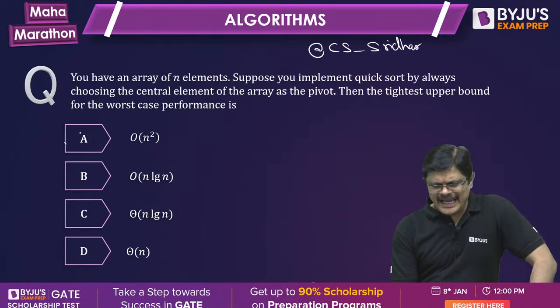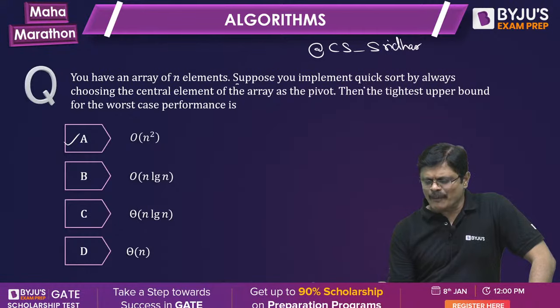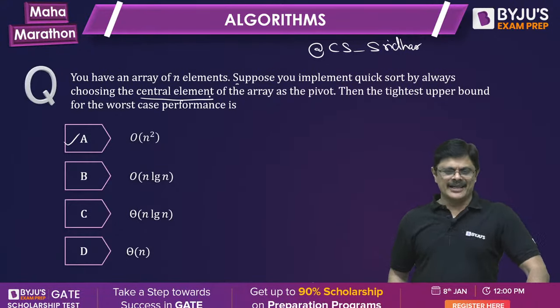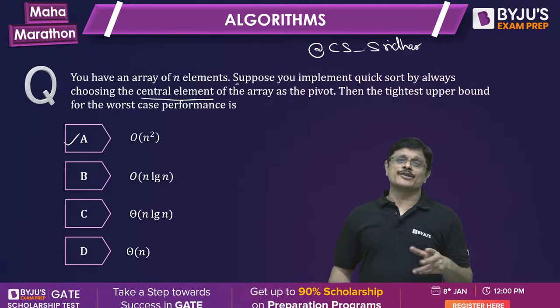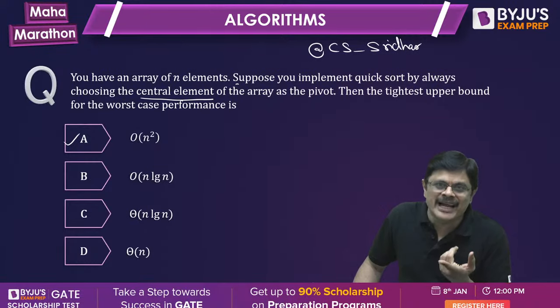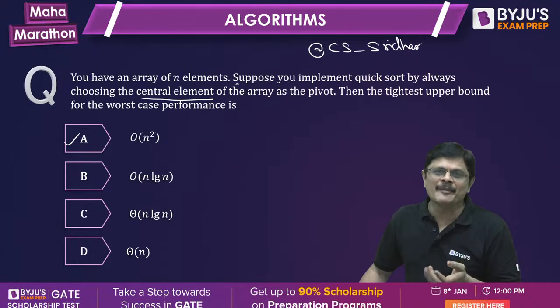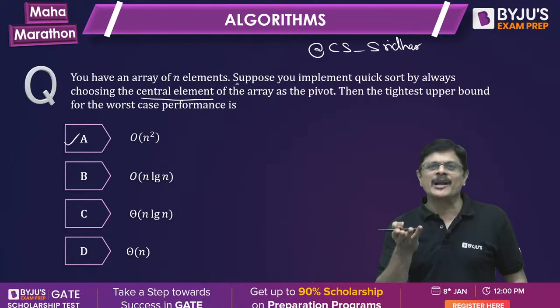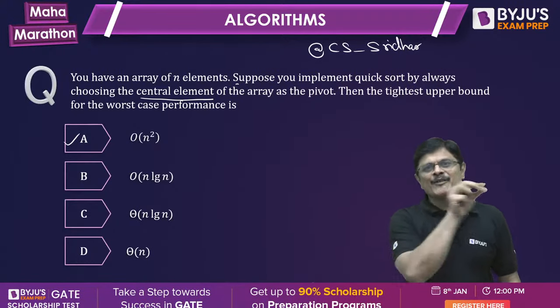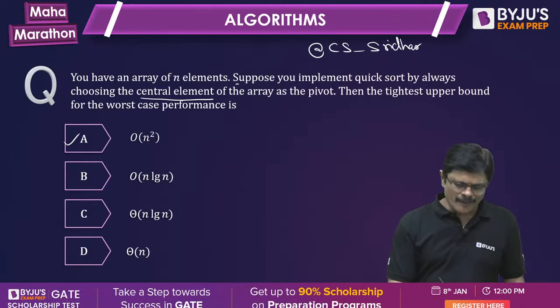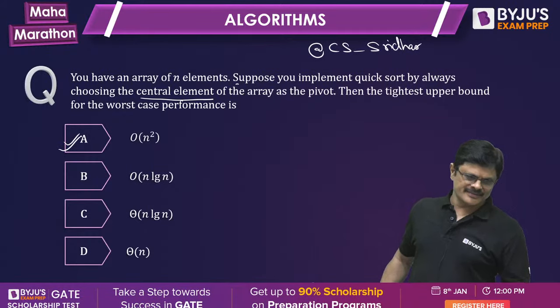Surprisingly, in this, suppose you implement quicksort always by choosing the central element. It is a very tricky question. He says central element; the central element need not be the mid element, my dear friends. The central element in the given array may not be the median, it may be the least element. Then it will go to one side and you get the worst case complexity. So the complexity here is order n squared.